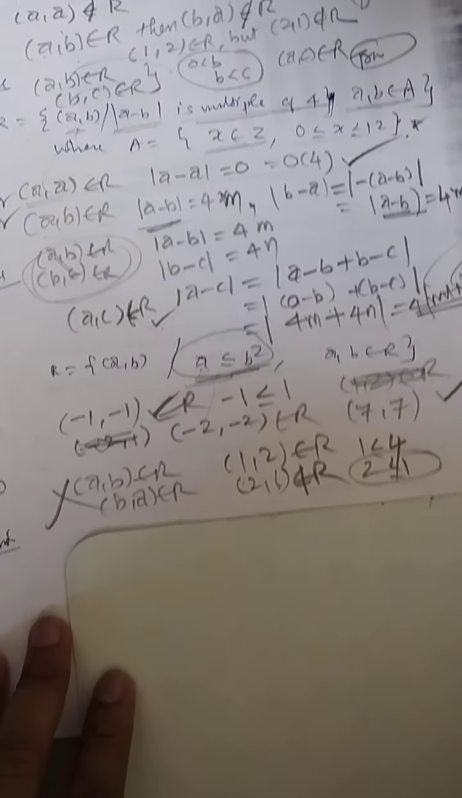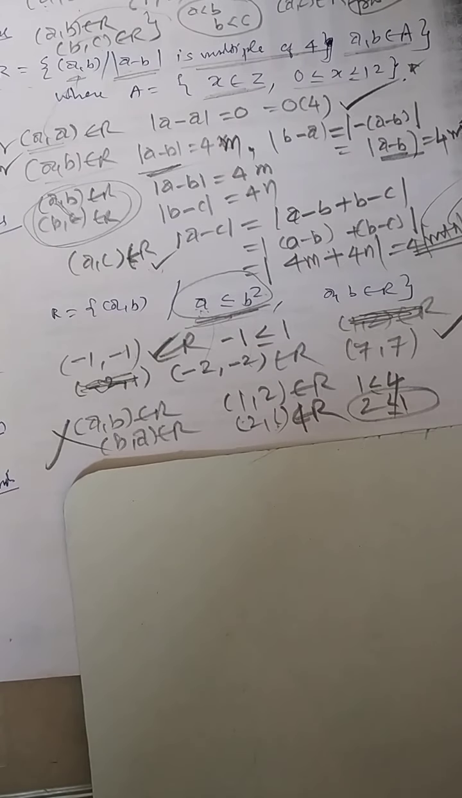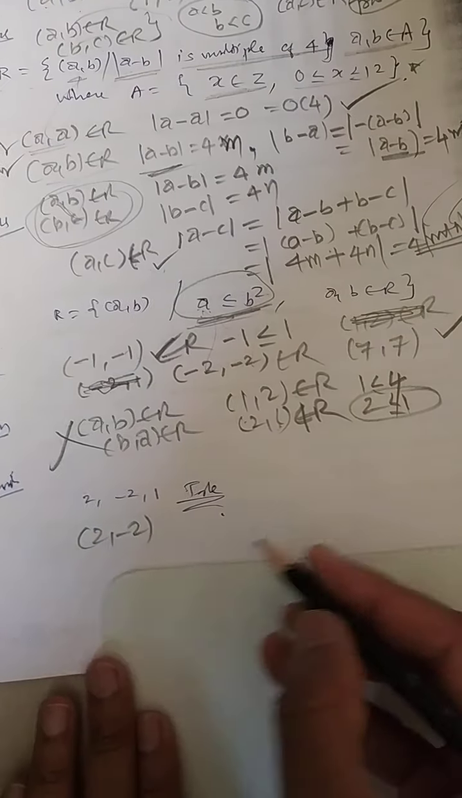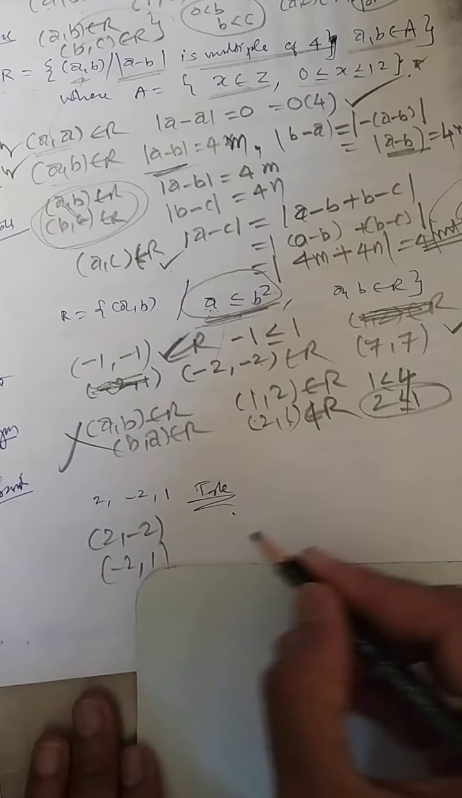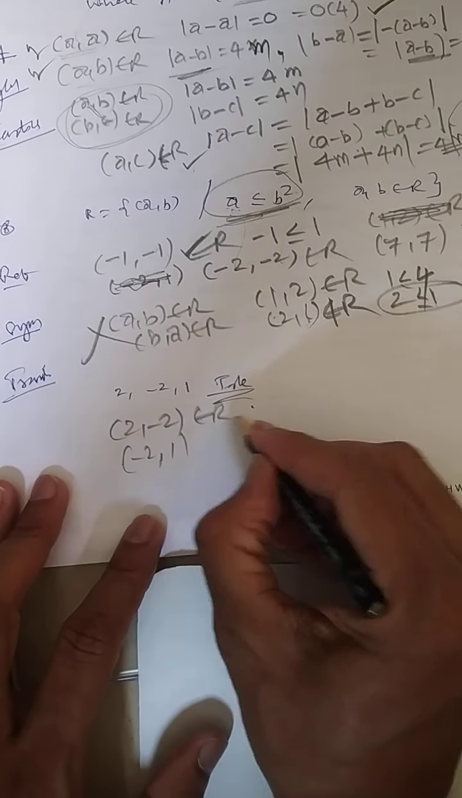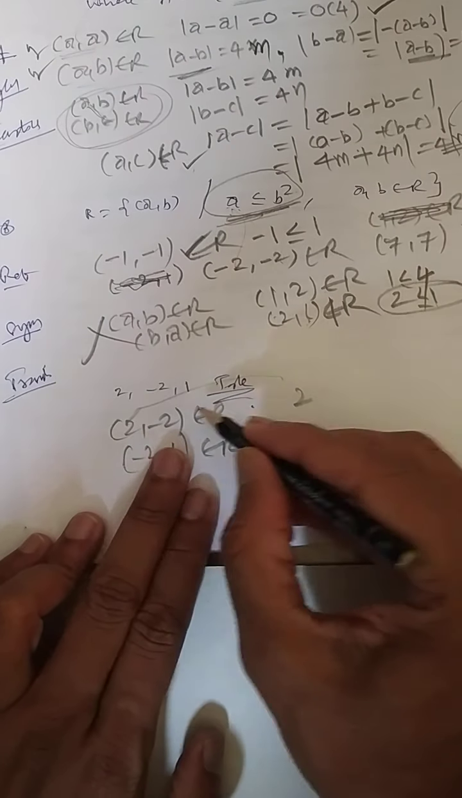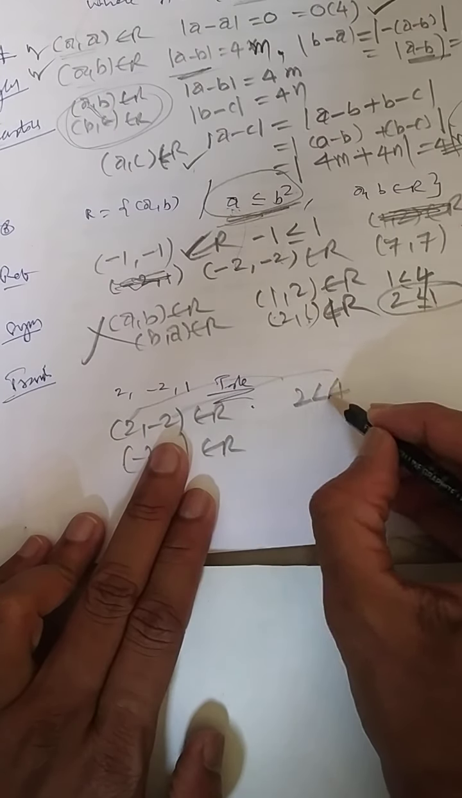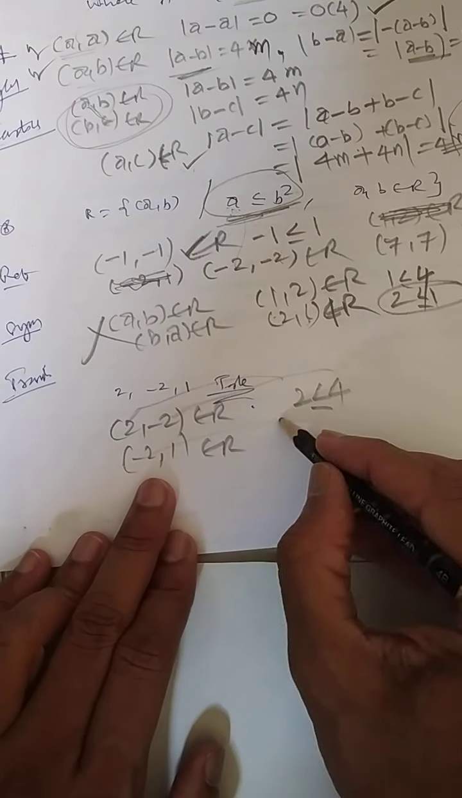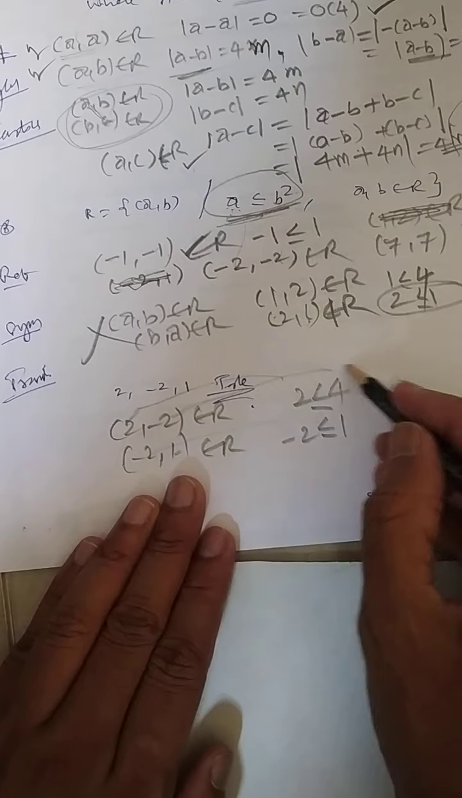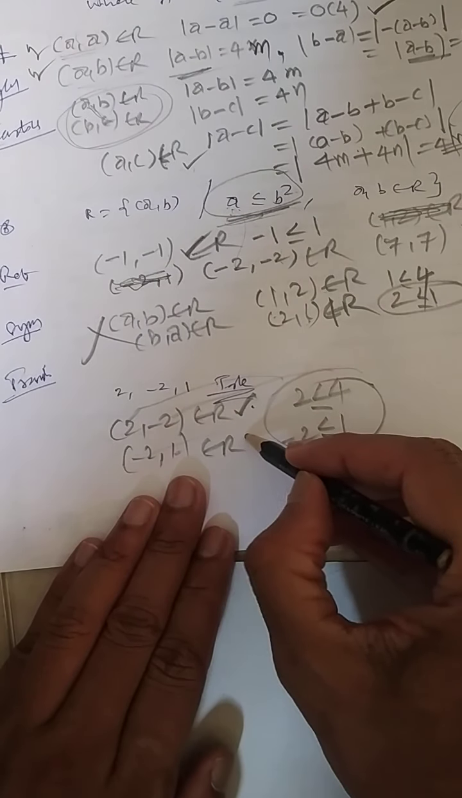Transitivity. Think about transitivity. Now I will explain. This is (2, 2), and this is (minus 2, 1). Both belong to R. Before writing, how will I test it? It is 2 and its square is 4. Yes, it is correct. Here this is minus 2 and this is 1. This is also correct. Both are correct.